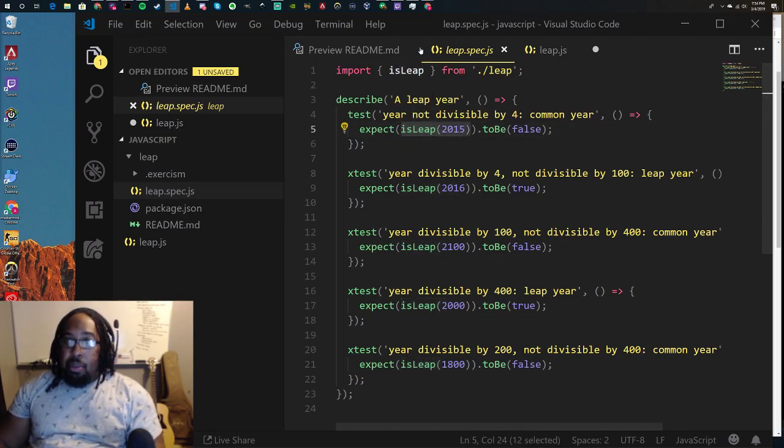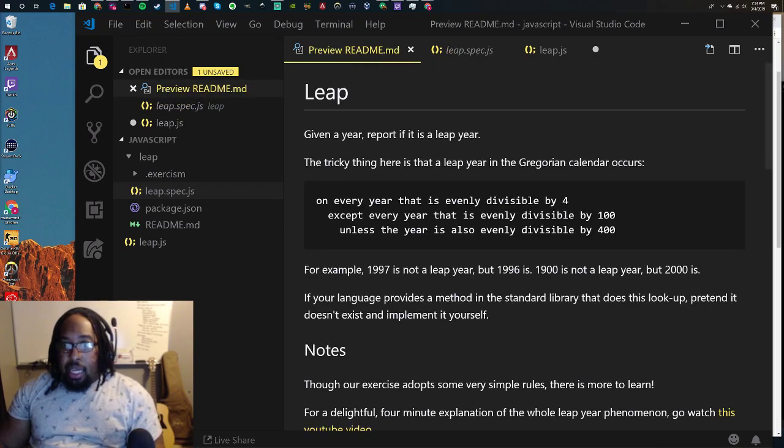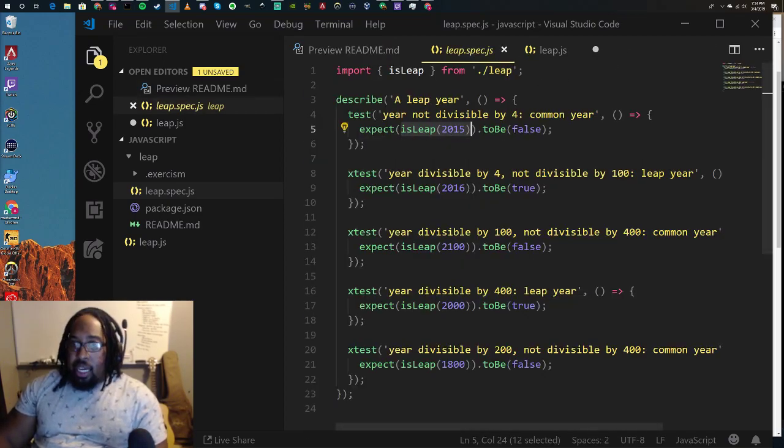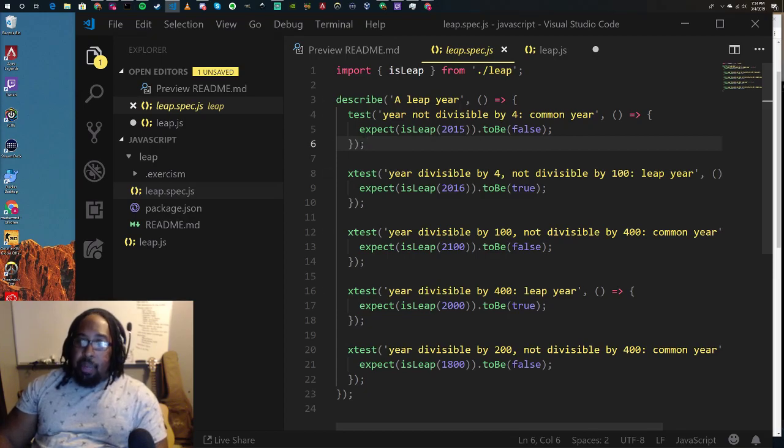It's going to pass in, remember it said in the README that it's going to give us a year. So given a year, these words are important here. It's going to take in a year, run our code, and it expects it to be false. That's all this little test is going to do: take a year for this test case. It's a year that's not divisible by 4. It's going to expect that to be false because a year that is not divisible by 4 cannot be a leap year. So it's going to run that test against our code and expect that to be right, and it'll pass or fail.